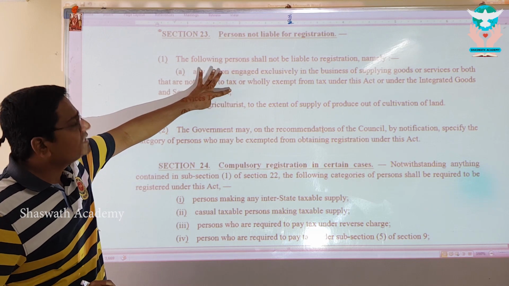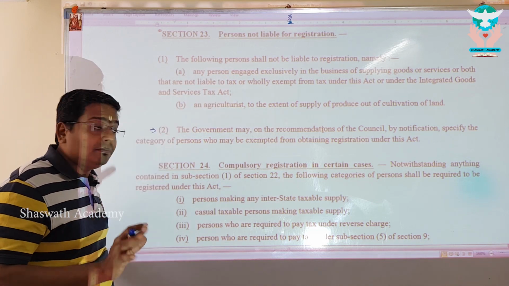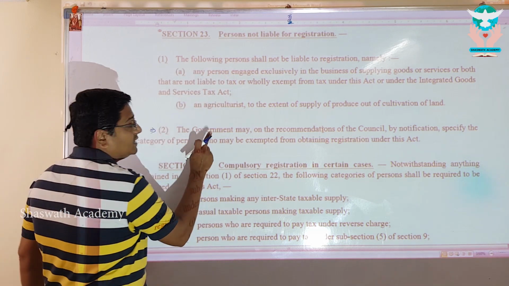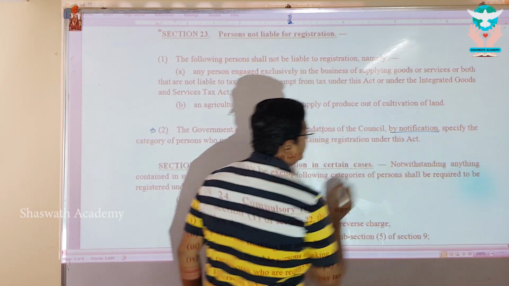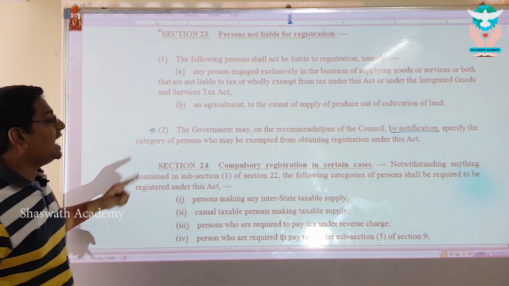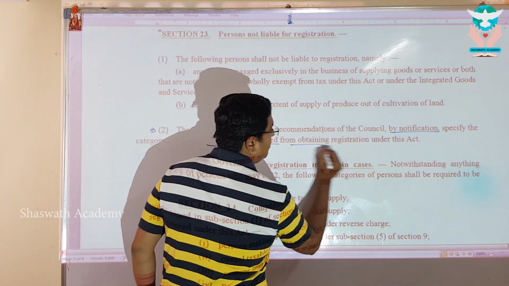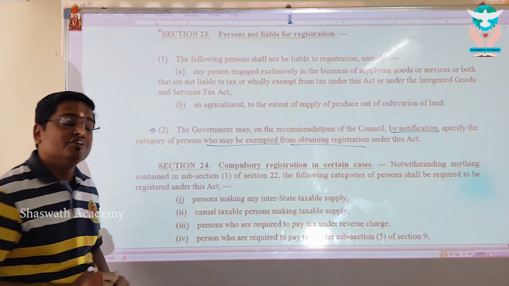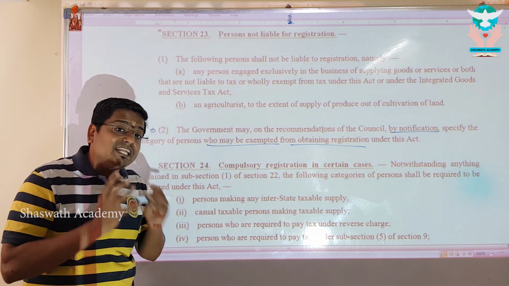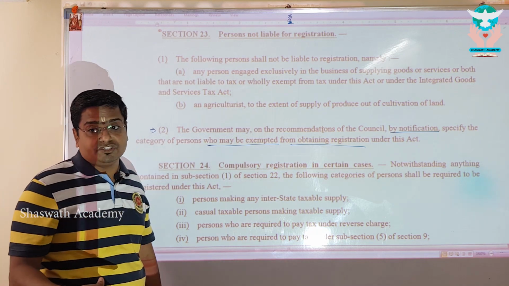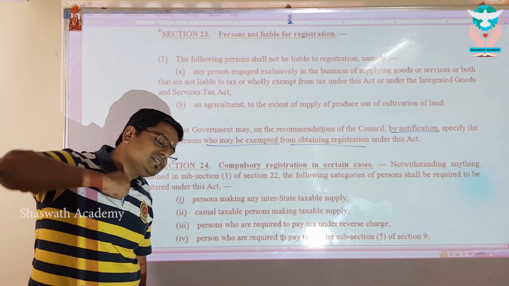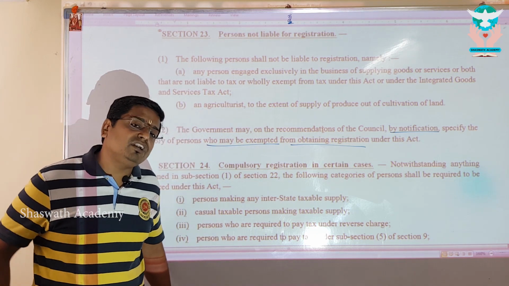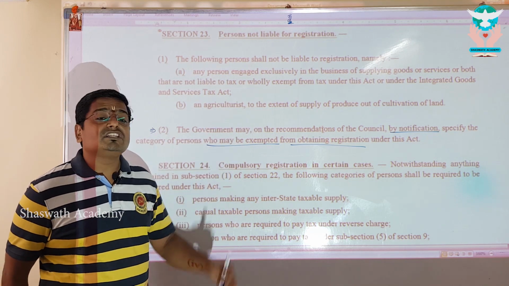Subsection 1 lists two types of person who are not liable. But subsection 2, look at this. Government may, on the recommendation of the council, by a notification, specify the category of the person who may be exempted from obtaining registration. So government is going to say who is the category of the person who is going to be exempt from registration. Drawing power from this subsection 2, government has already implemented the spirit of the 40 lakh exemption,